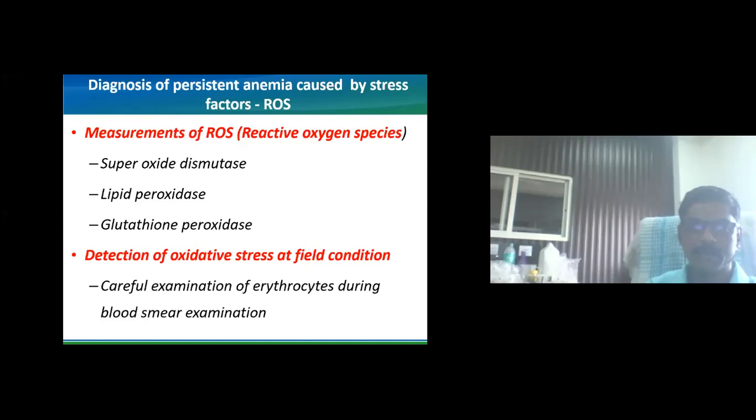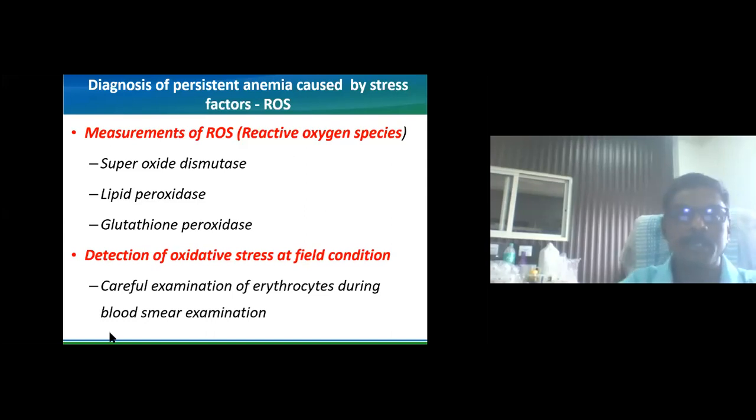But we can go for another type of observation. How to identify the stress on the erythrocytes? We must examine a large number of erythrocytes during our regular examination of blood smears. Careful examination of erythrocytes in the blood smear is one tool which you can use at the field level.